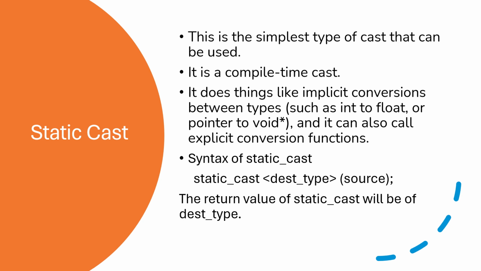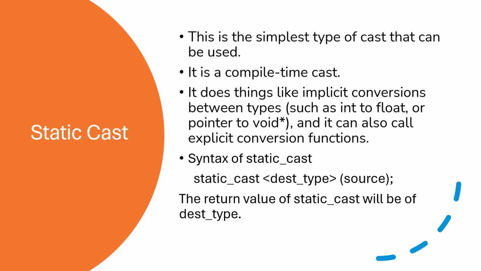Let us see in brief what the static cast is. Static cast means it is stable, it does not change. So it is surely going to be done at compile time only. This is a simple type of cast, a compile-time cast. What is it going to do? It does things like implicit conversion between types such as integer to float or pointer to void, and it can also call explicit conversion types.